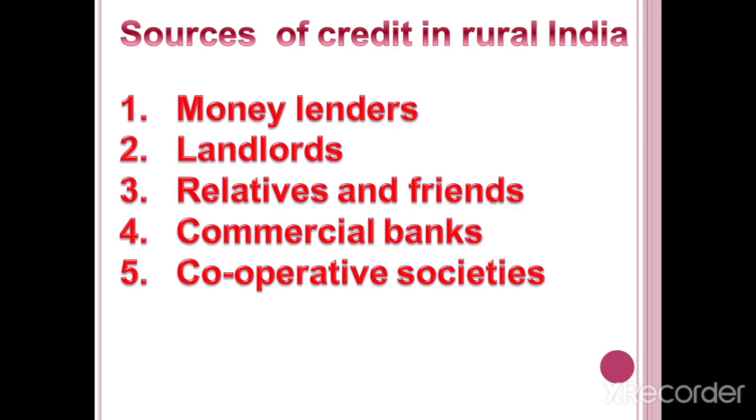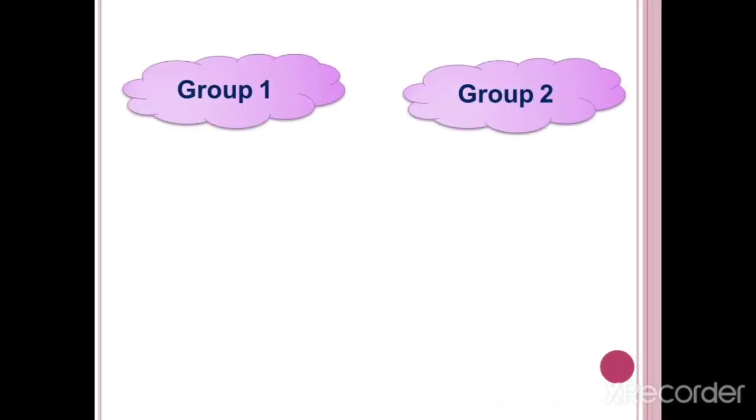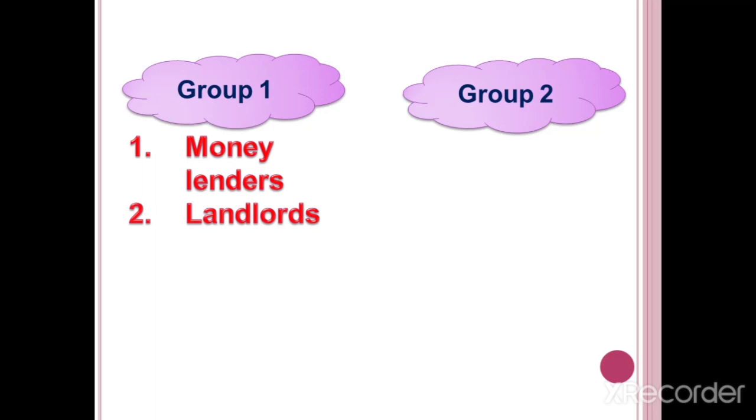Okay children, now I am going to categorize these given items into two groups, Group 1 and Group 2. In Group 1, items are money lenders, landlords, and relatives and friends.